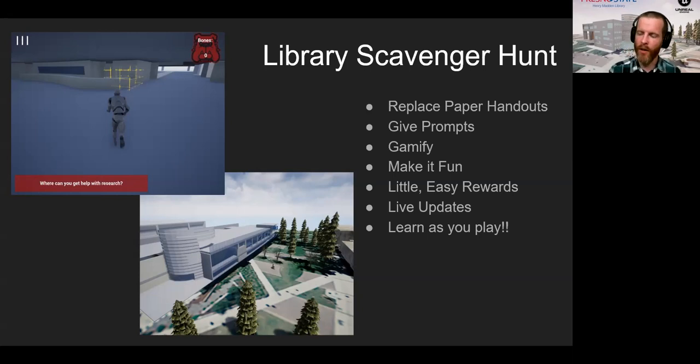So I started working on this library scavenger hunt video game to replace those paper handouts. We can still give the same prompts. You can see the red bar on the screen underneath the character in that one shot, where we can still ask those questions, and they correspond with these glowing sort of morphing gold cages that you may see over the character in that same shot. And when the student gets to that cage, they get a little positive feedback.